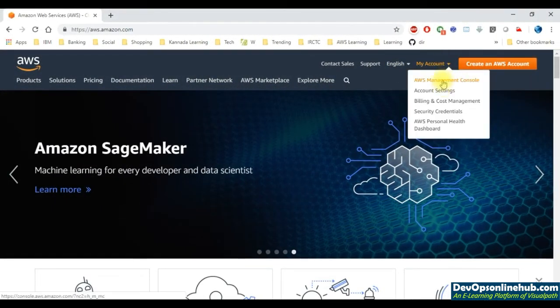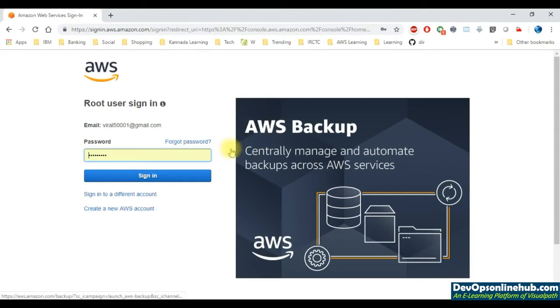So I'll go to my account and log in to my AWS account by entering my email ID and the password.